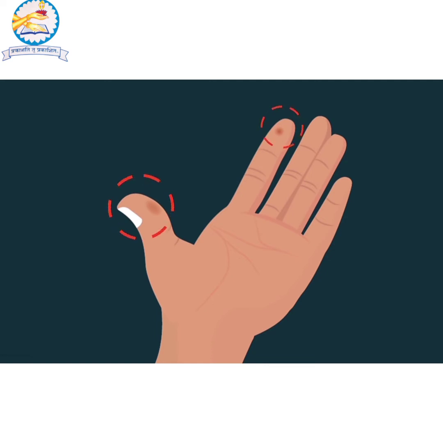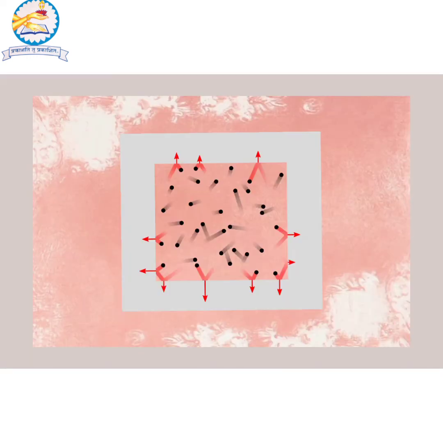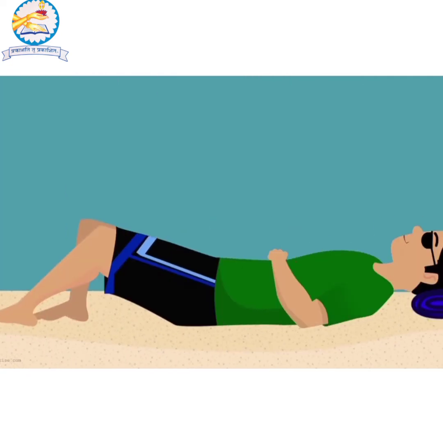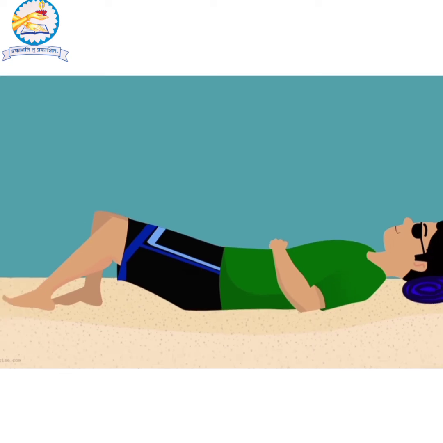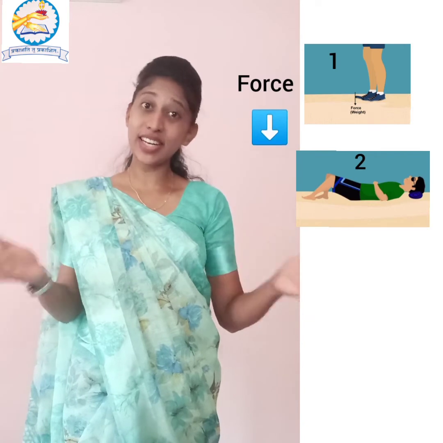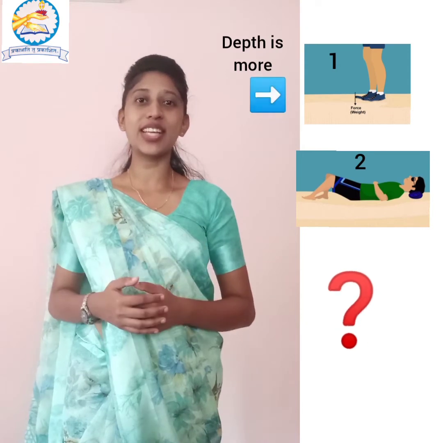You notice the depression in your index finger is much more as compared to the depression in your thumb. Why does that happen? Before we answer that, let me give you a second situation. When you stand on loose sand, you see that your feet go deep into the sand. If you lie down on the same sand, will you go just as deep into the sand? No, you won't, right? But if the force exerted in both the cases is the weight of your body, then why was the depth in the first case more?